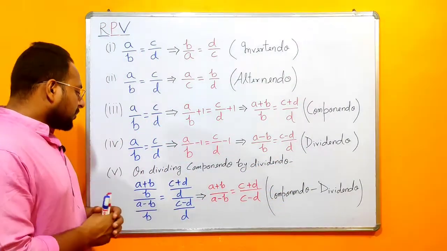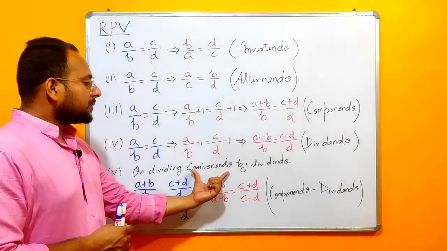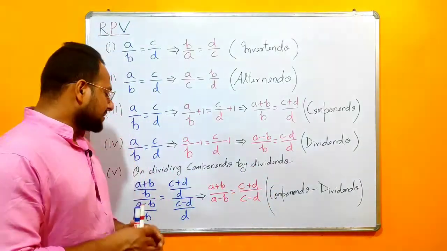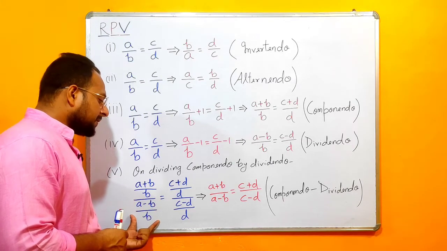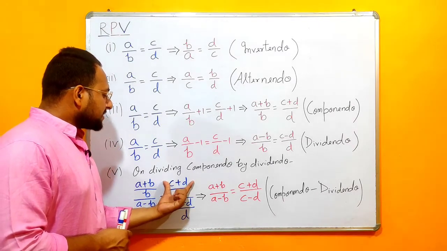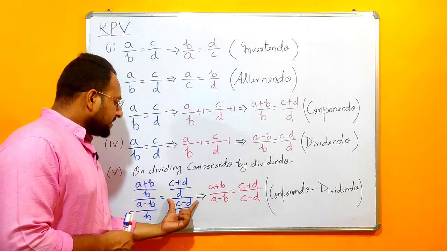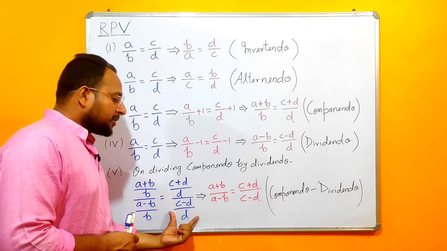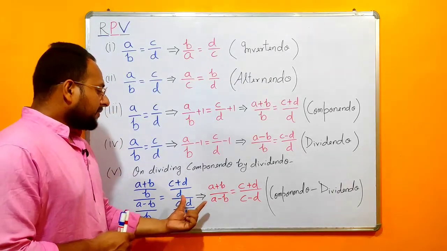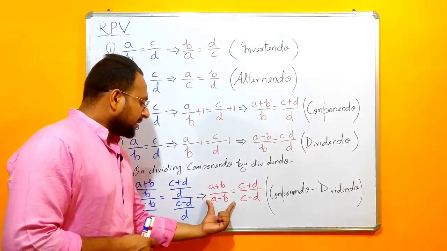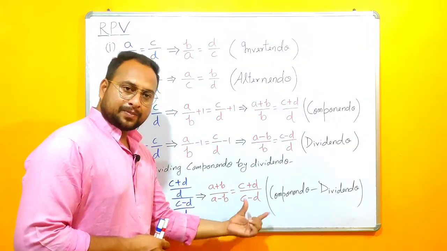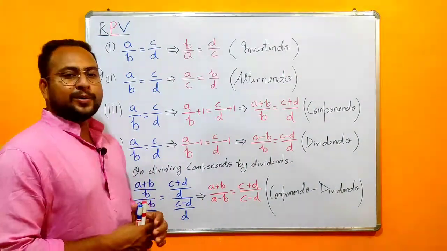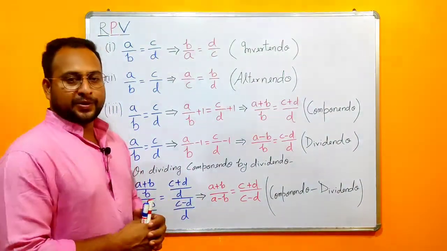In the fifth point, we are dividing componendo by dividendo. So we can see that A plus B upon B divided by A minus B upon B is equal to C plus D upon D divided by C minus D upon D. Okay, we will get A plus B upon A minus B is equal to C plus D upon C minus D. This process will be called componendo dividendo.